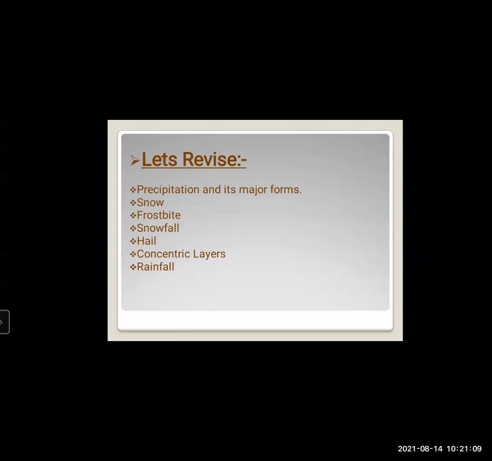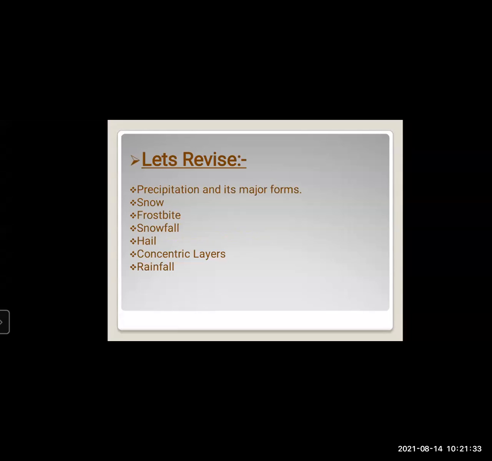Because of the air moving upward, these droplets go to a higher altitude, and the droplets which are formed there are known as hailstones.